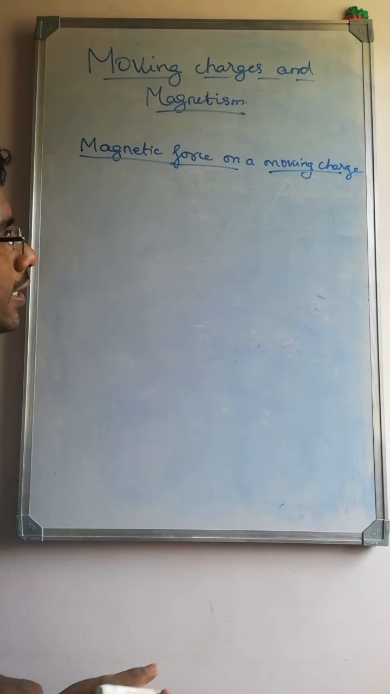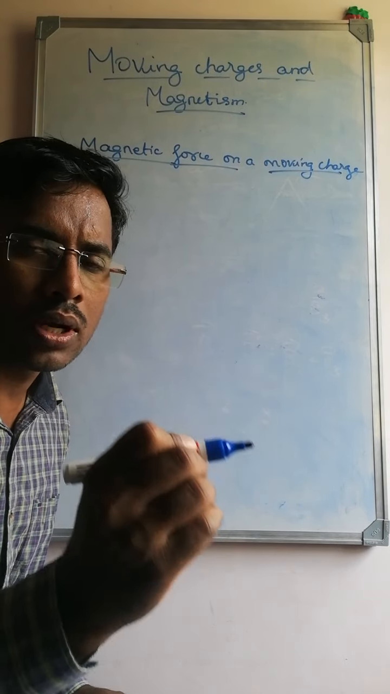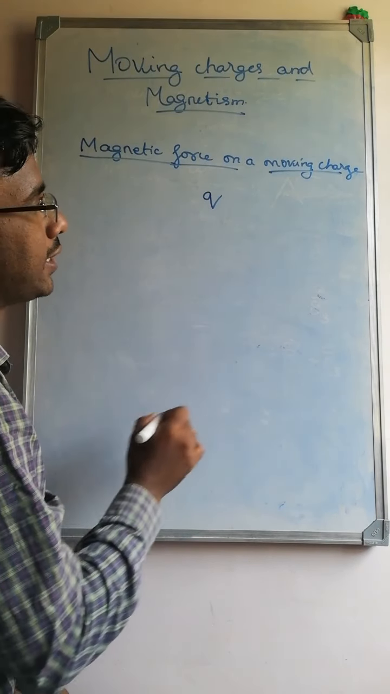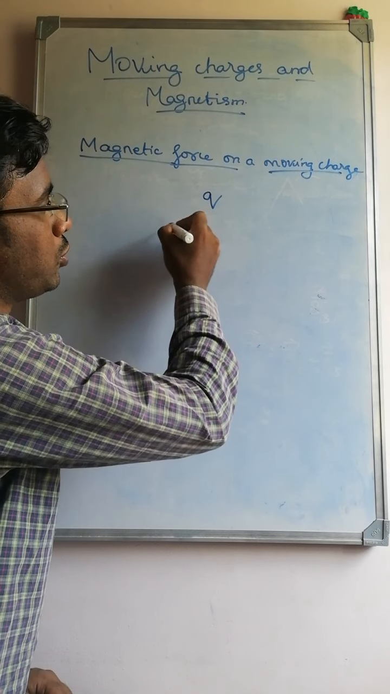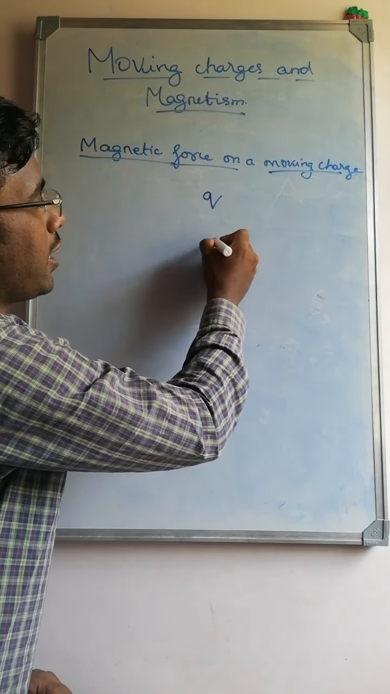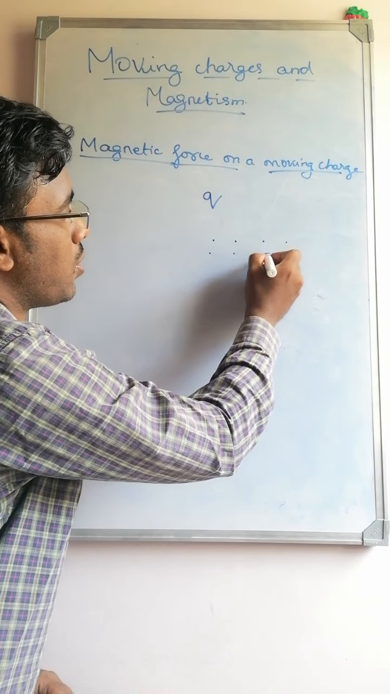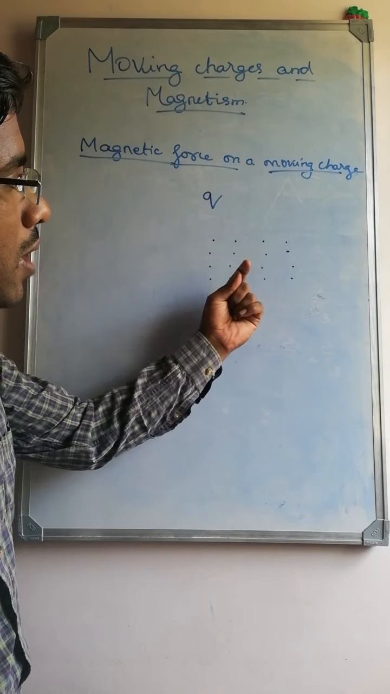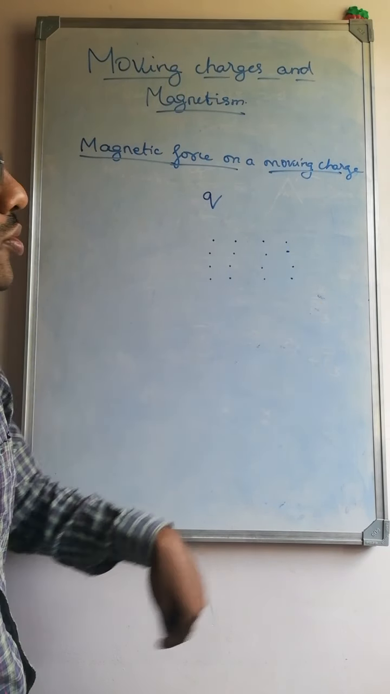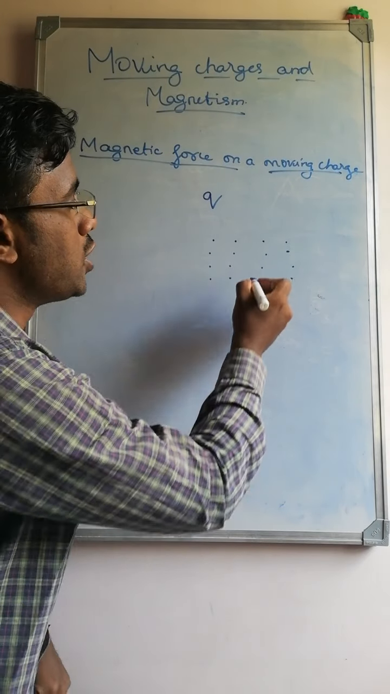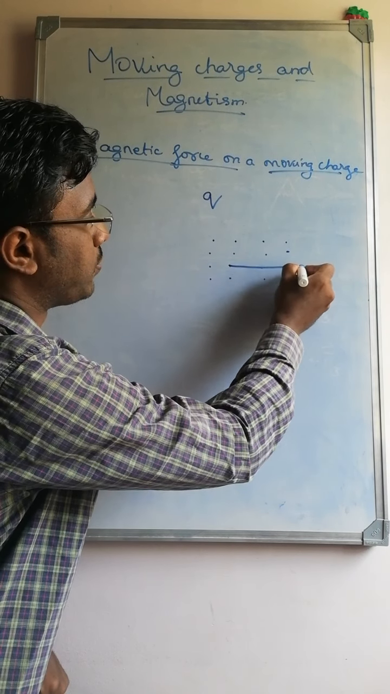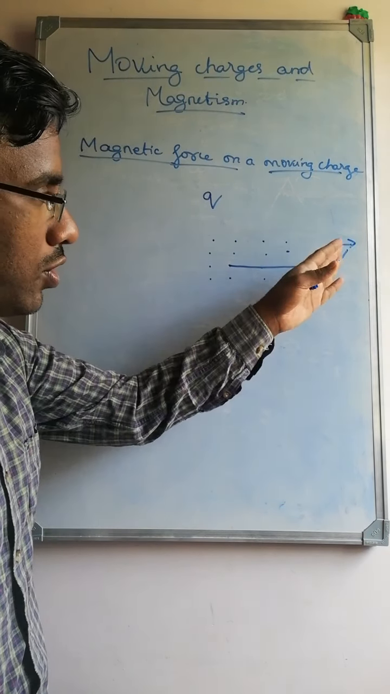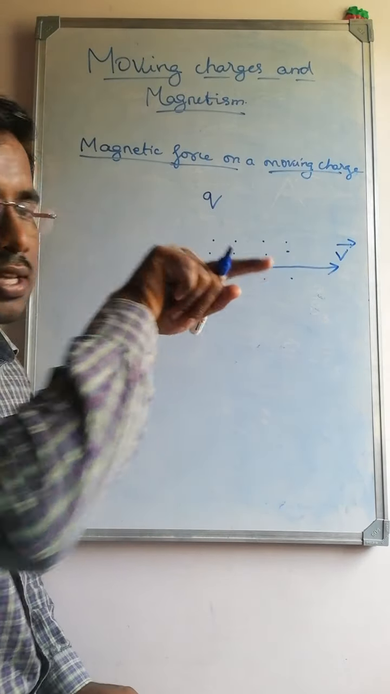Here let me consider a charge moving only in a magnetic field. Let Q be a charge, and let this charge move in a magnetic field. I am representing the magnetic field by dotted symbols, which represent that the magnetic field is coming outside the plane. I consider that the charge Q is moving with a velocity v in this direction, and the magnetic field is coming in this direction.